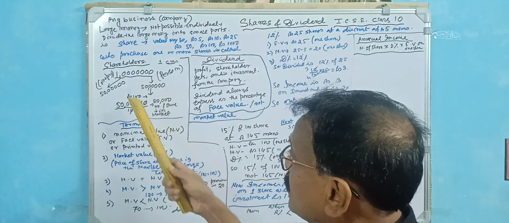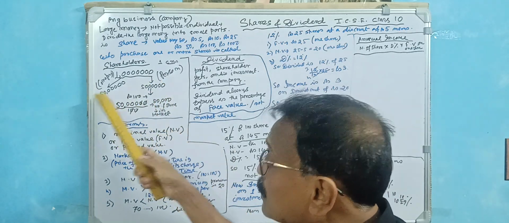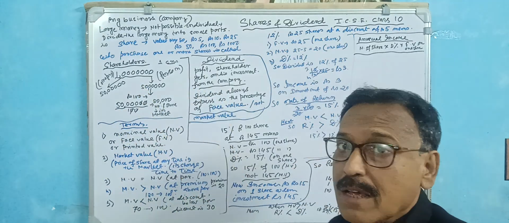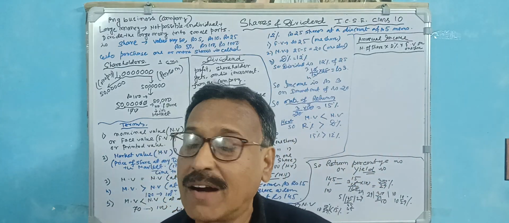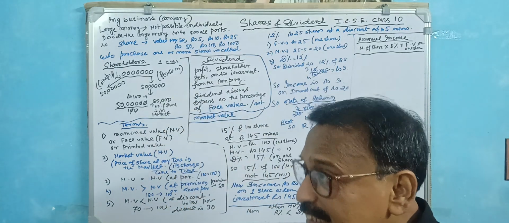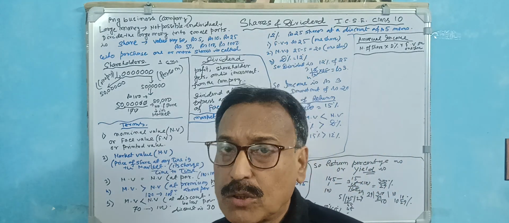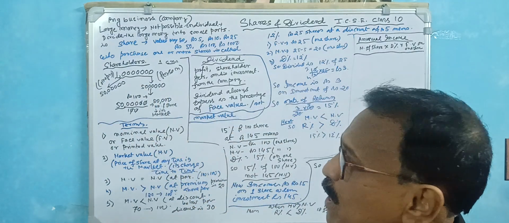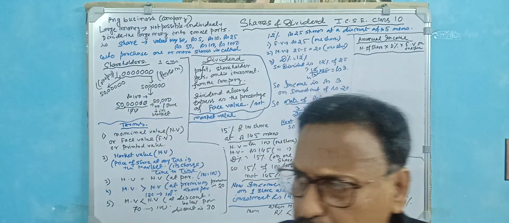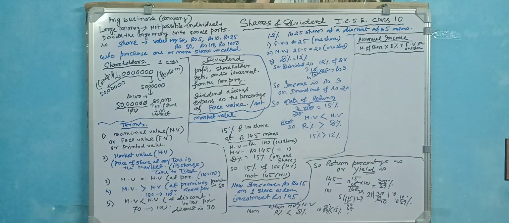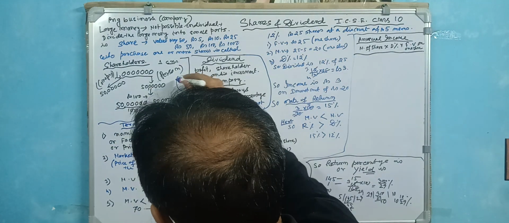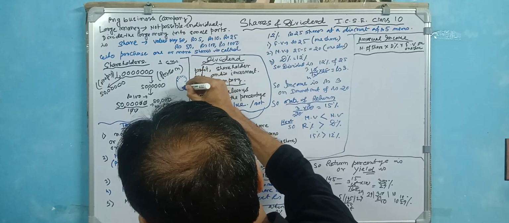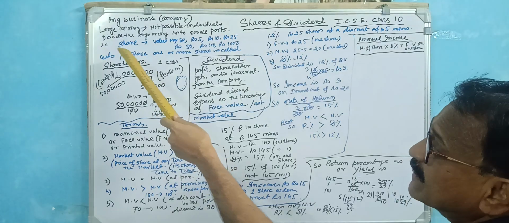These 50 lakhs are collected from different persons in the market. But one thing is very important: a single person, or 2 or 3 persons, cannot afford these 50 lakhs, because it is a huge amount. So it is divided into very small parts, and these are called shares.